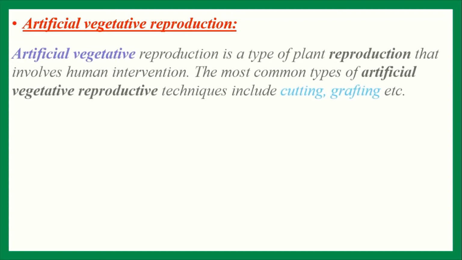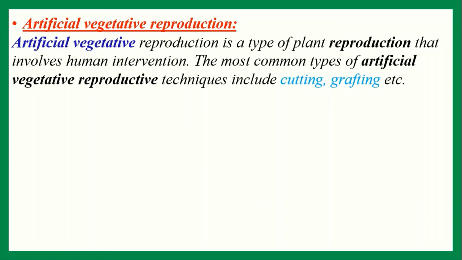Artificial reproduction is nowadays a big business. For successful artificial propagation, experience is necessary. Artificial vegetative reproduction is a type of plant reproduction that involves human intervention. The most common types of artificial vegetative reproductive techniques include cutting, grafting, etc.